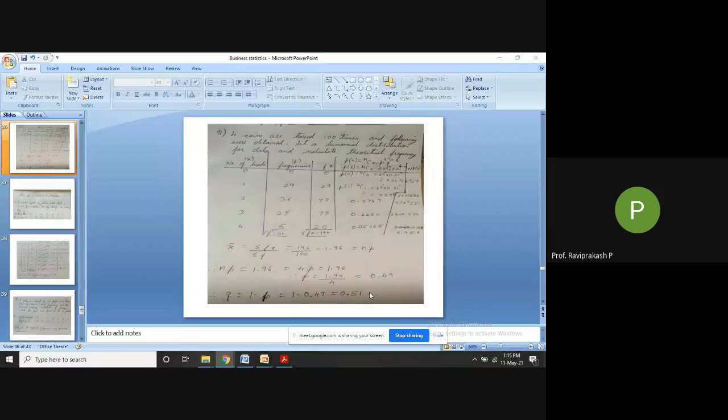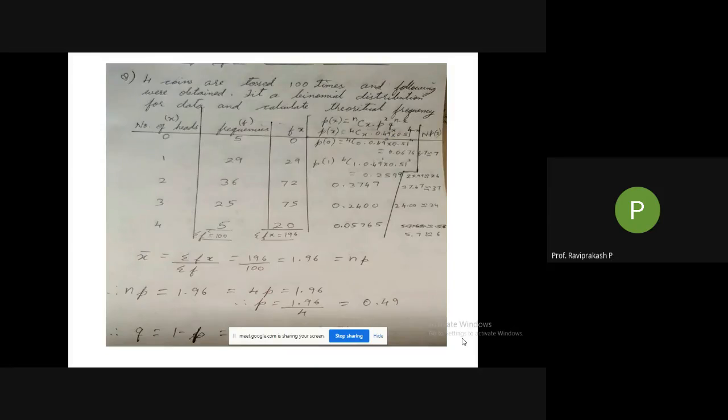So if we see, yesterday we finished this one. That is binomial distribution, fitting of binomial distribution. Just a second, I'll switch on the slideshow. So you can see this we have done. Those who are absent, make sure you are getting the stuff and understand what you have done. This is also similar to whatever we are doing today.